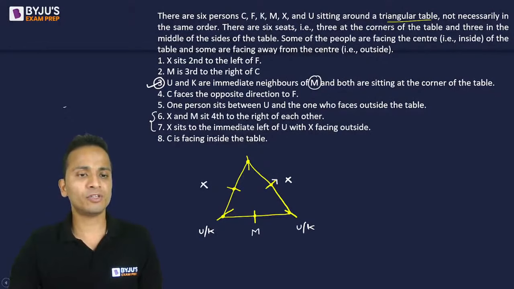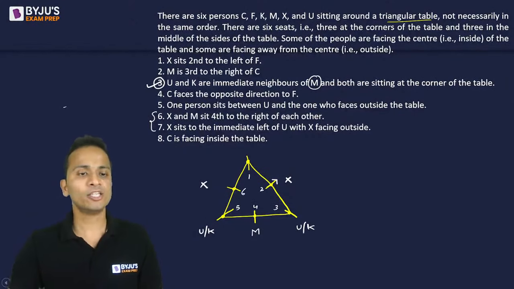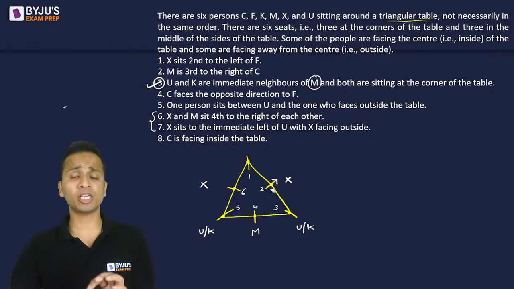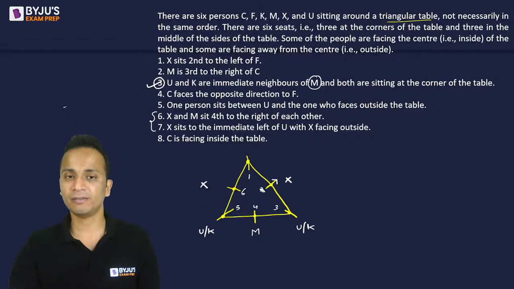Instead, let me write the position numbers here so that you can understand conveniently: 1, 2, 3, 4, 5 and 6. X cannot sit at position number 2, because if X sits at position 2 facing outside, M will not be fourth to the right of X. Fine.